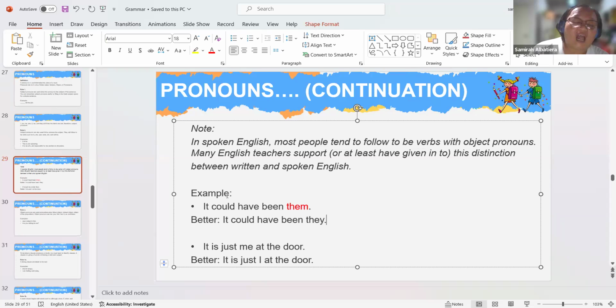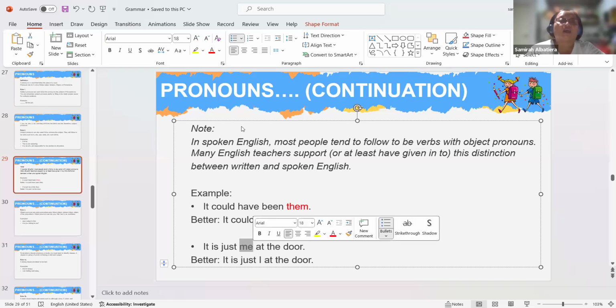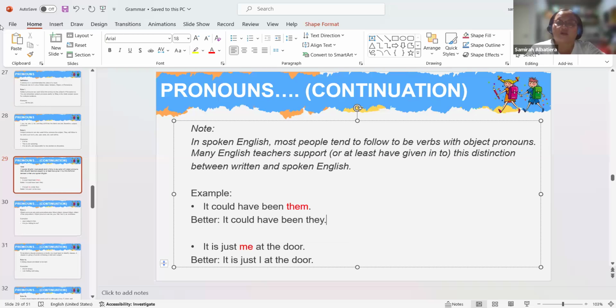They are actually accustomed to using this word. Most of the time we use the object pronoun. But according to the rule, it would be better. But you can still use this one. Do not worry. It is just a suggestion that it would be way better if we actually use a subject pronoun instead of an object pronoun.